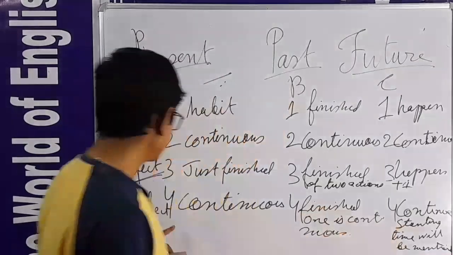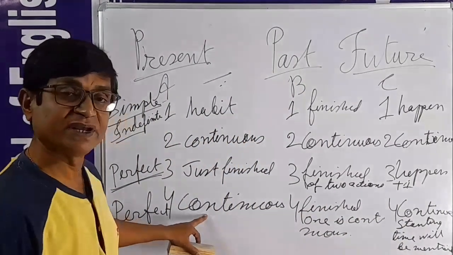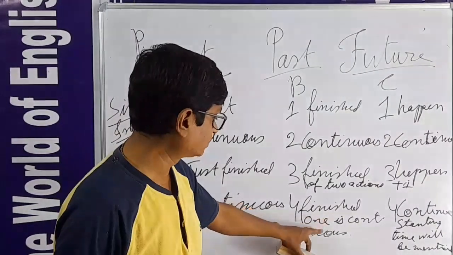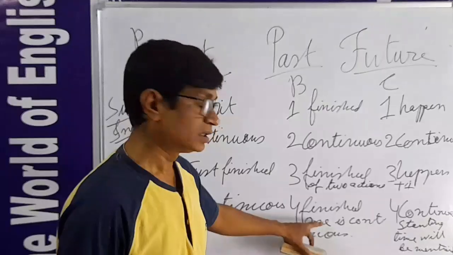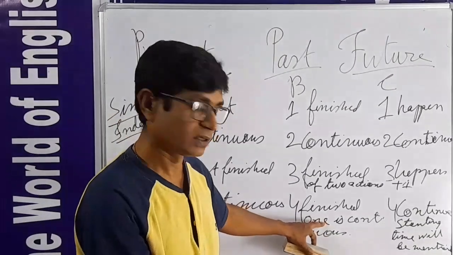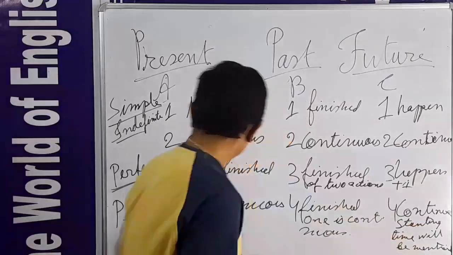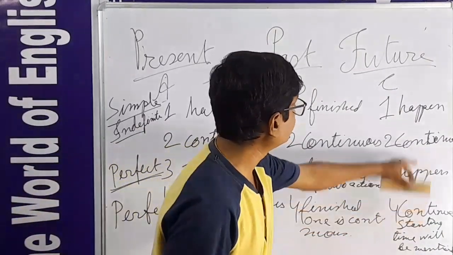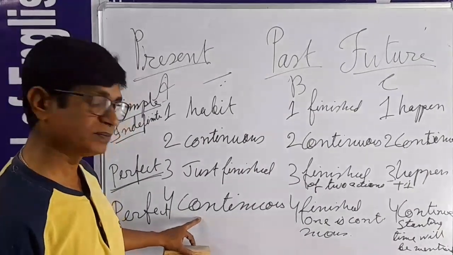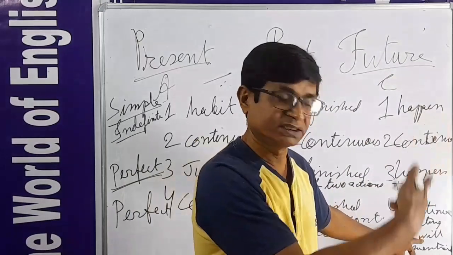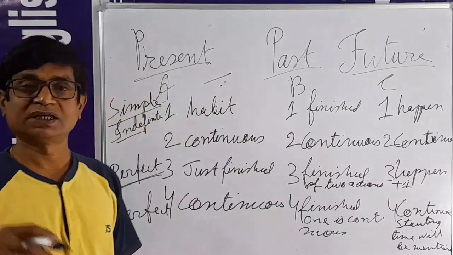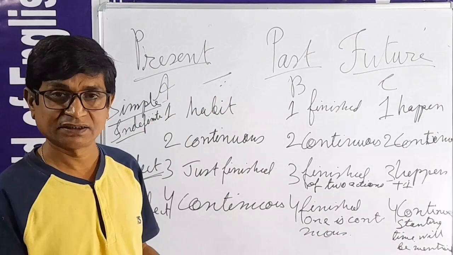And now that perfect continuous, but the time will be mentioned when it is started. And here two actions. The continuous, but two actions. The first action was going on, that is continuous, going on at that time. And here, that is A4 and B4, C4, the same. It is going on, but the starting time is mentioned. Here it will be going on, but the starting time will be mentioned. The same. This is the explanation of the English tenses.